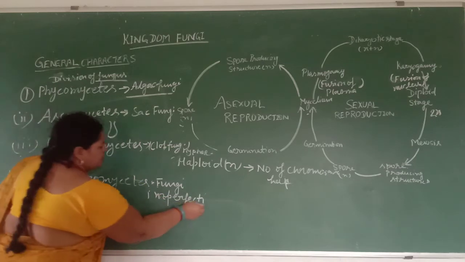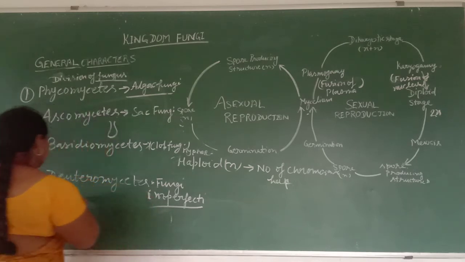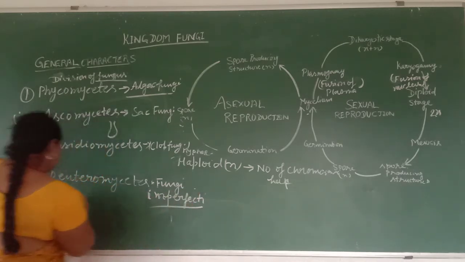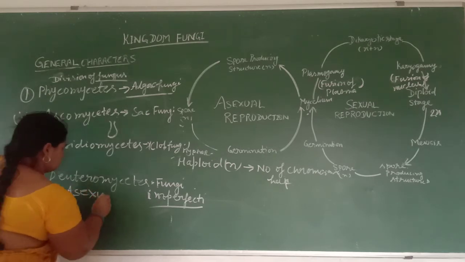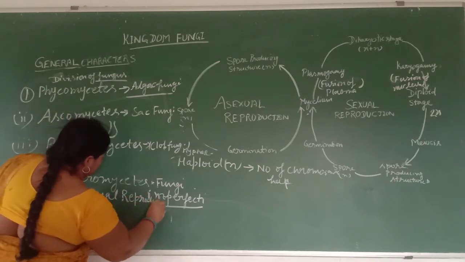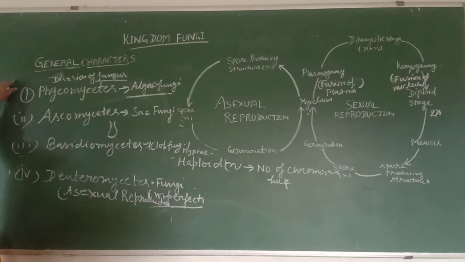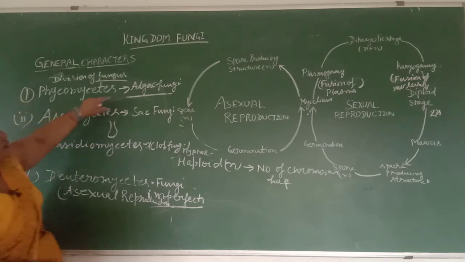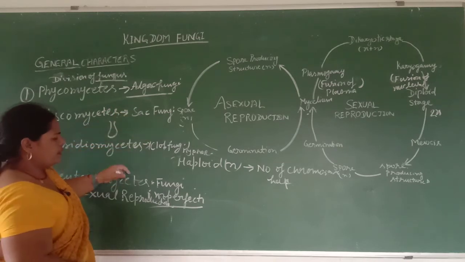Why do you call them imperfecti? Because there is no clear sexual reproduction, so only asexual reproduction is found. Students, you see the 4 groups found in the fungus. First is the phycomycetes, second is the ascomycetes, third is the basidiomycetes, and fourth is the deuteromycetes. These have different names: the algal fungi, the sac fungi, the club fungi, and the fungi imperfecti.